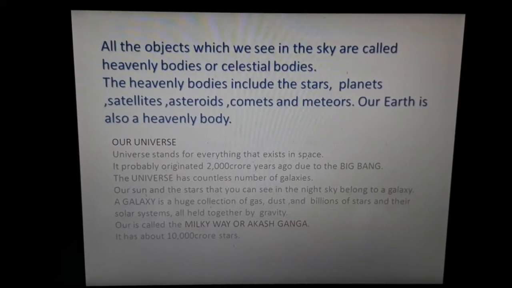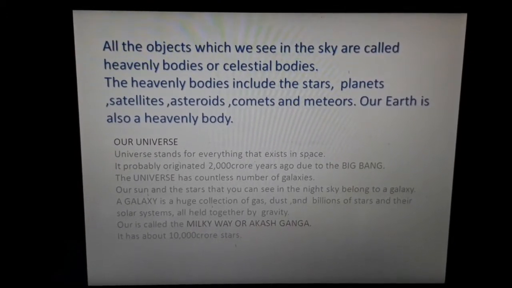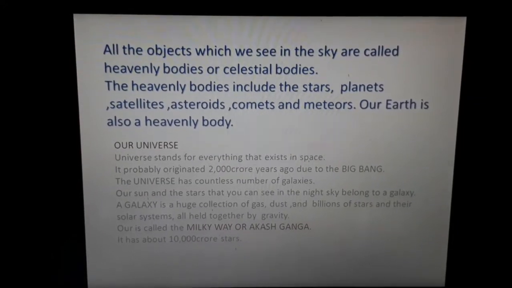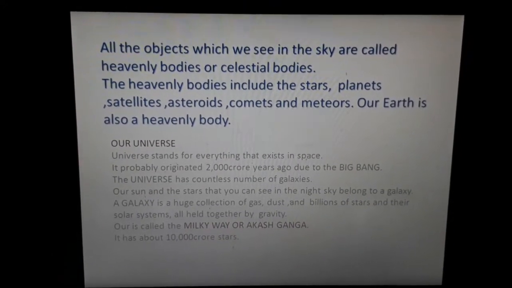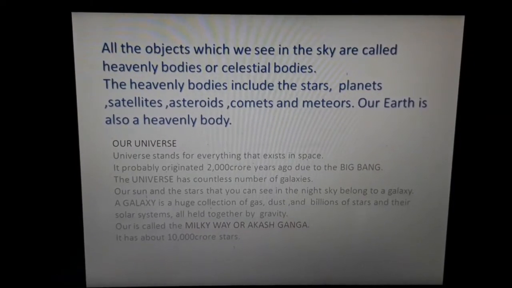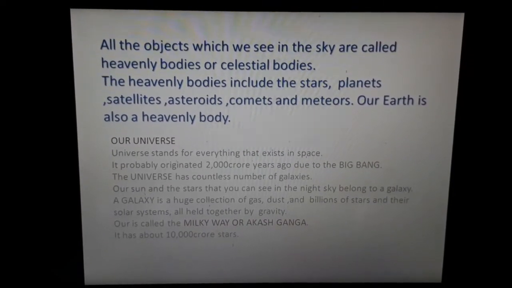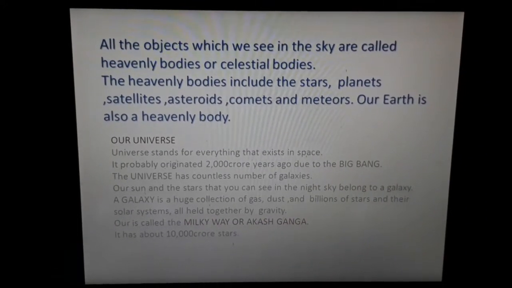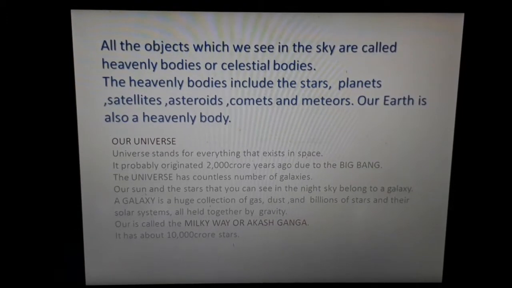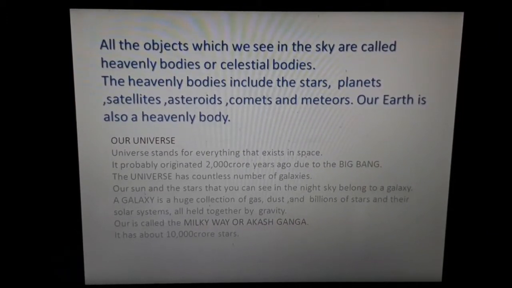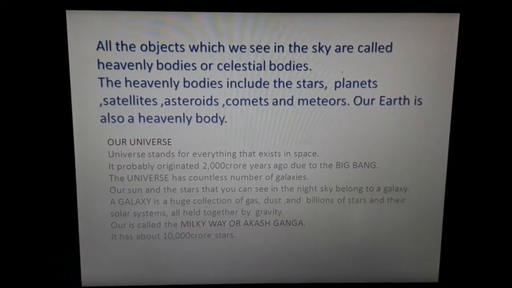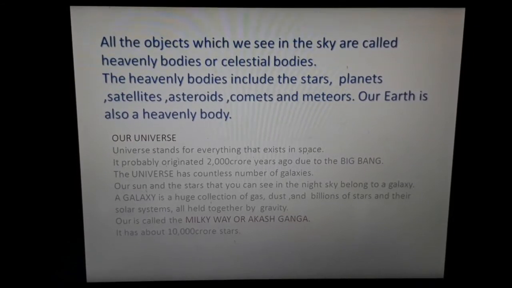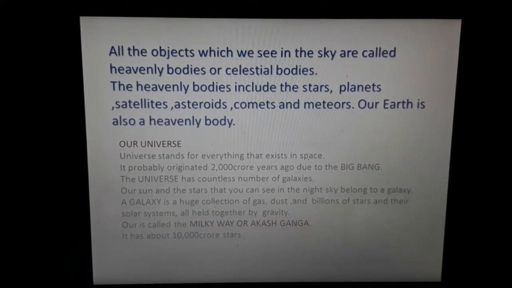Universe stands for everything that exists in the space. Basically, the universe has countless number of galaxies in it. What do you mean by galaxy? Galaxy is a huge collection of gas, dust and billions of stars and their solar systems, all held together by a gravitational force. So the universe consists of many galaxies, and our Earth is also a part of the Milky Way or Akash Ganga galaxy, which has about 10,000 crore stars present in it.